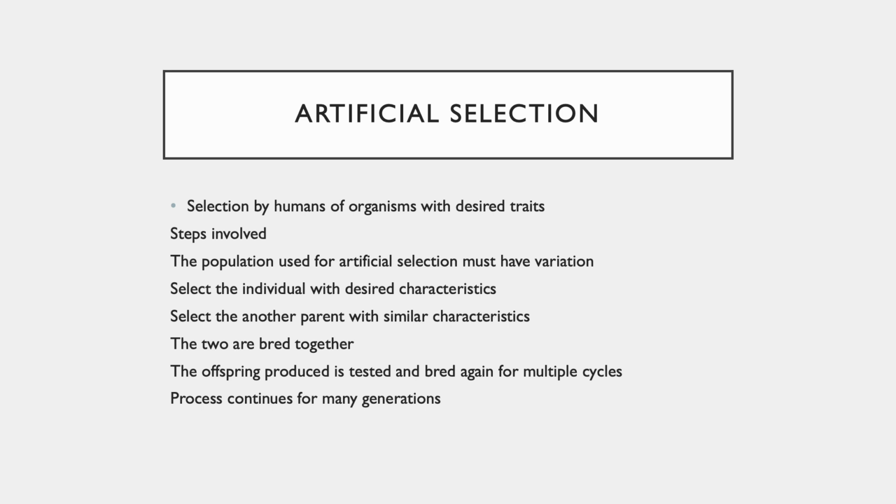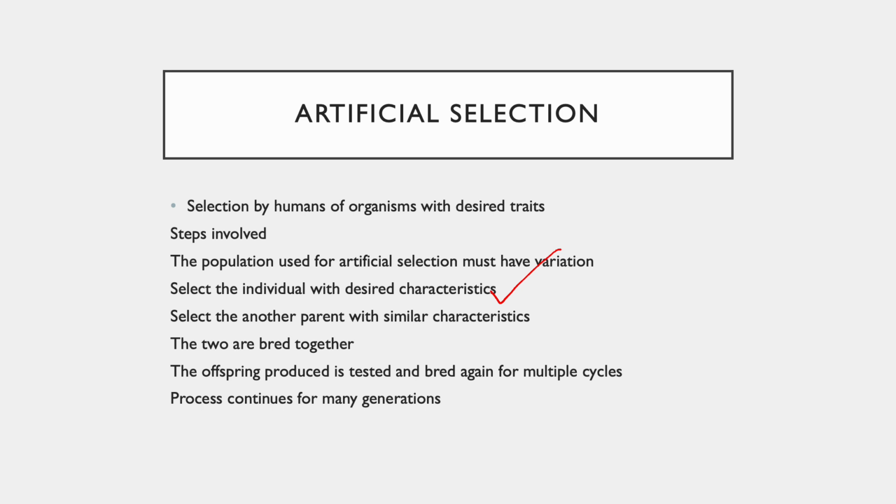So for example, if I as a researcher am trying to find out a particular trait which has to be selected, variation has to be there in my population. Once I find out that my population has individuals who have variation, I select the individual with the desired characteristic. That's the second point here.